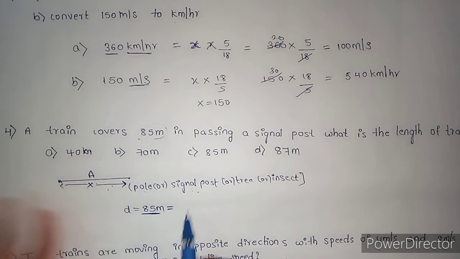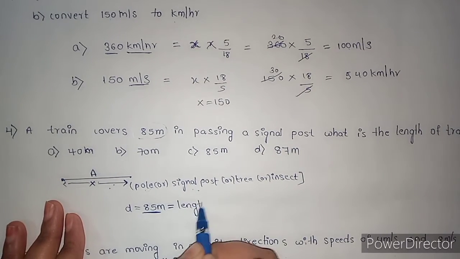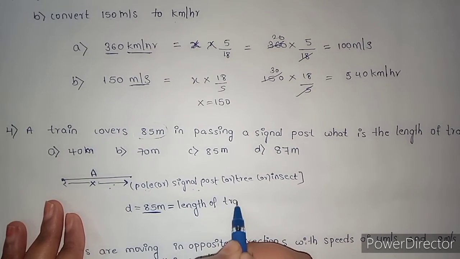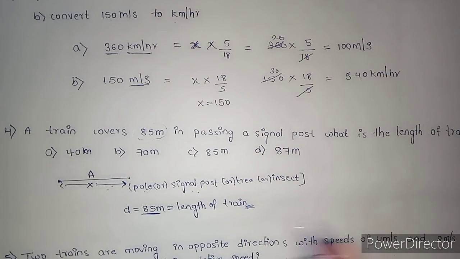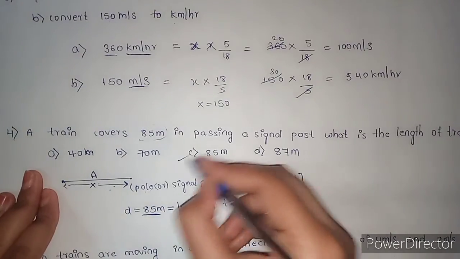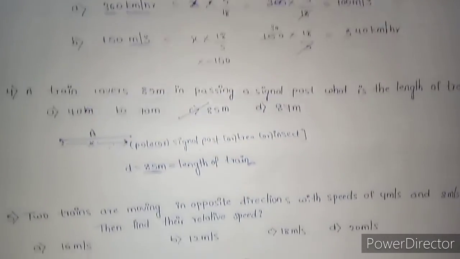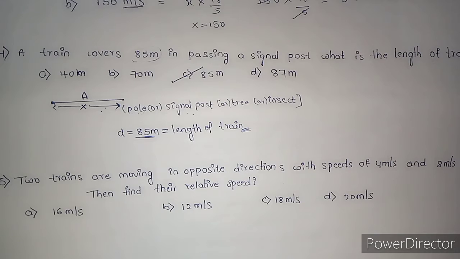Distance is equal to the length of the train, the length of train while it is passing many objects. So the length of the train is 85 meter itself. Option C.